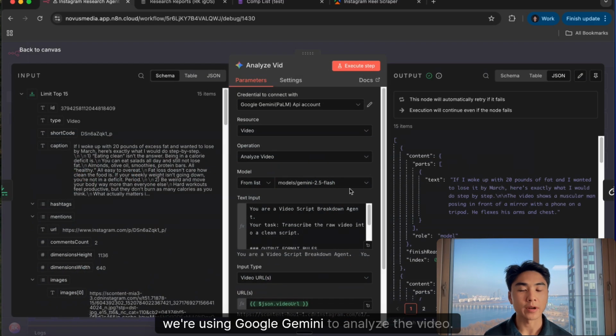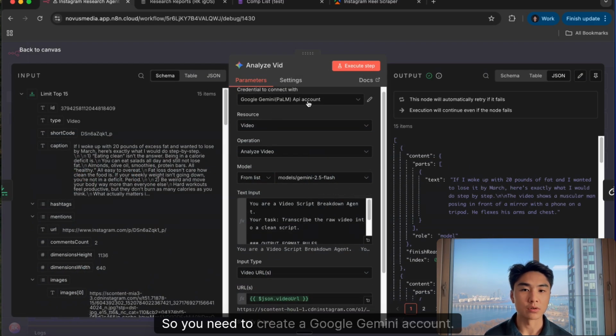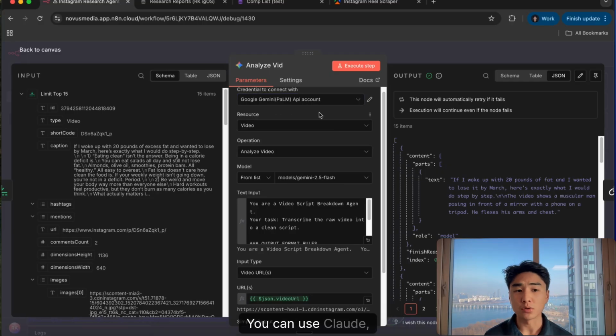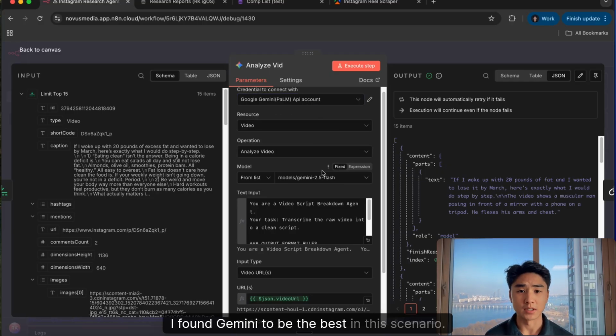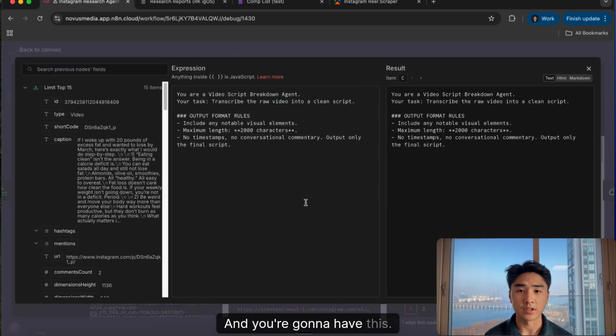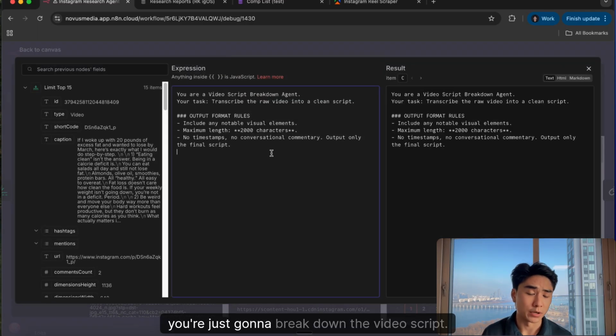Next, we're using Google Gemini to analyze the video. So if you need to create a Google Gemini account, you can use Claude, you can use OpenAI, it doesn't really matter. I found Gemini to be the best in this scenario. And I'm just telling it to, hey, you're just going to break down the video script.